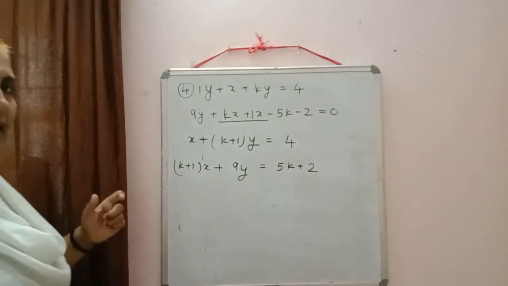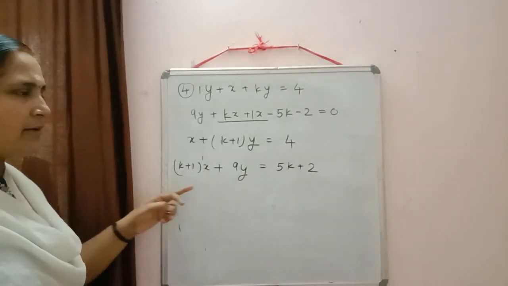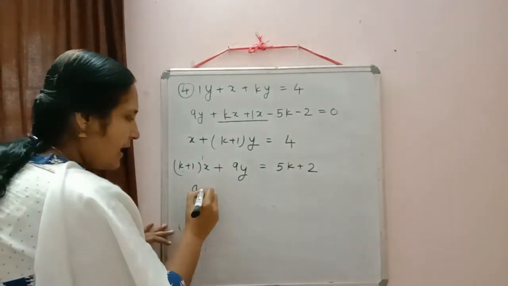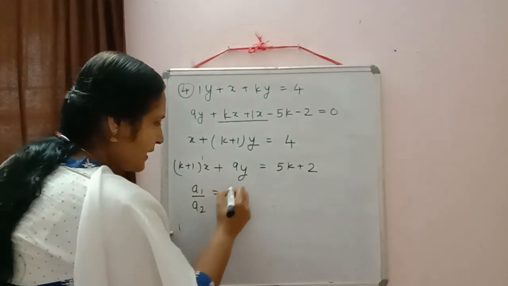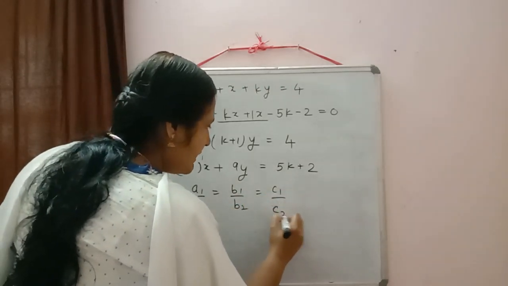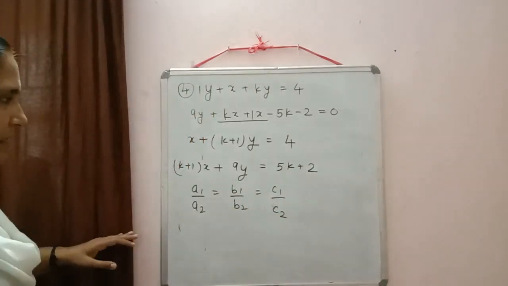So all of you again write down the condition for infinitely many solutions. What we have? Yes, we have a1 by a2 equal to b1 by b2 equal to c1 by c2. Now substitute the value a1.